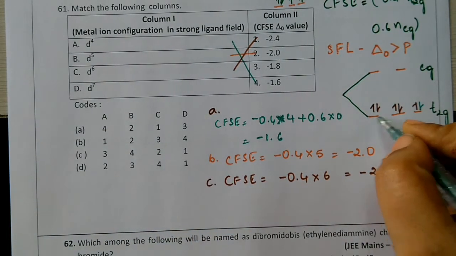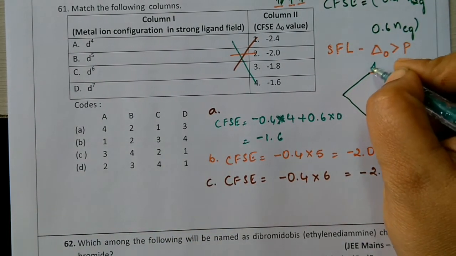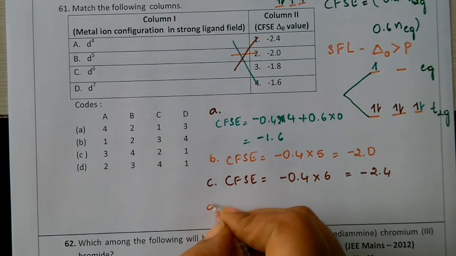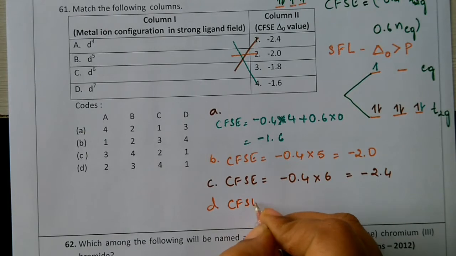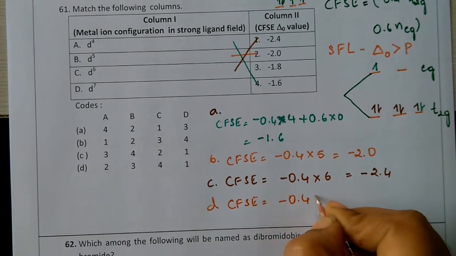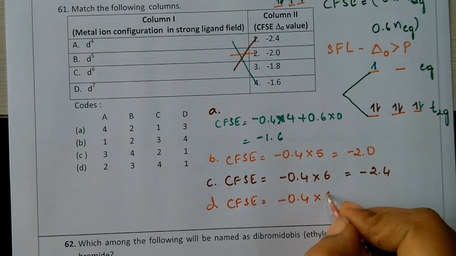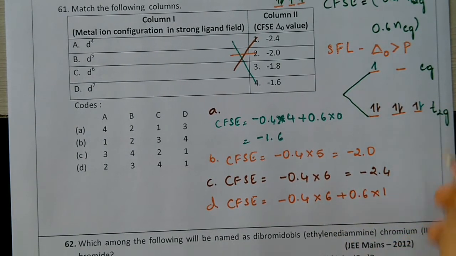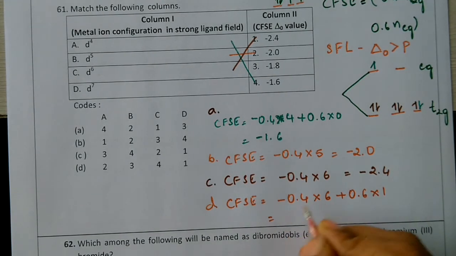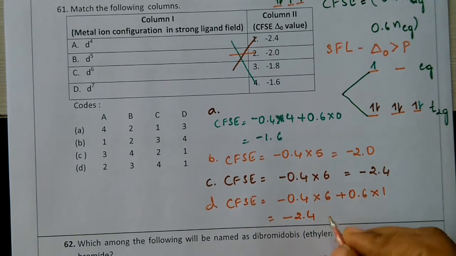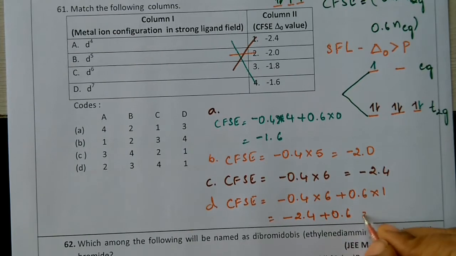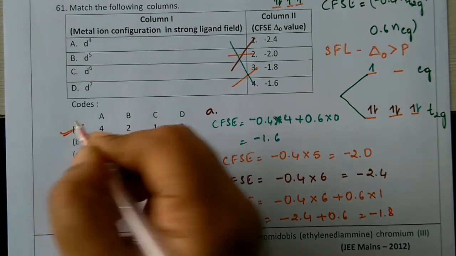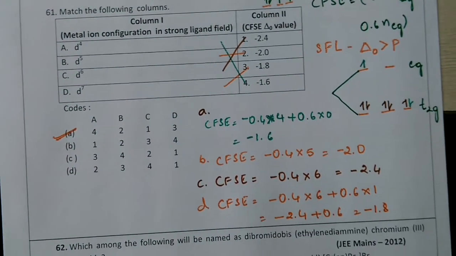Now D7, already it is completely filled, so no other option. The 7th electron should go to the EG set. So for D, the CFSE is minus 0.4 into 6 electrons in the T2G set plus 0.6 into 1 electron in the EG set. So it is minus 2.4 plus 0.6, which is equal to minus 1.8. So it is option A. Option A is the correct answer.